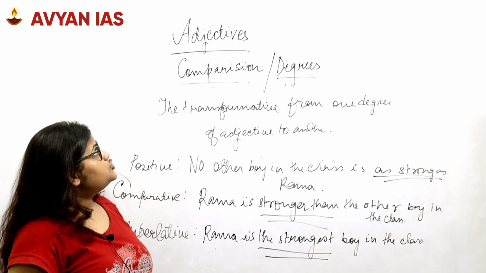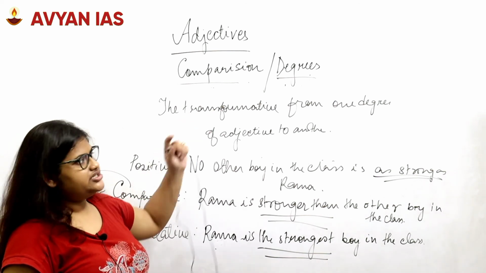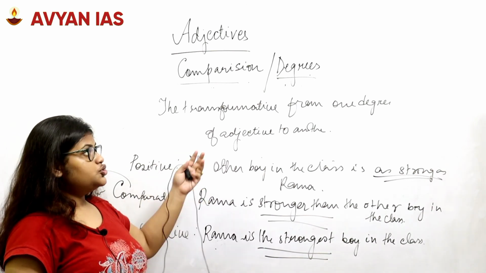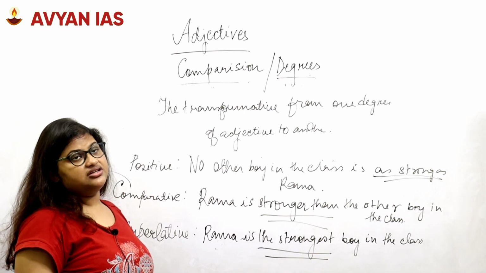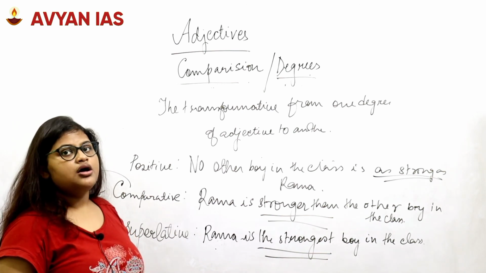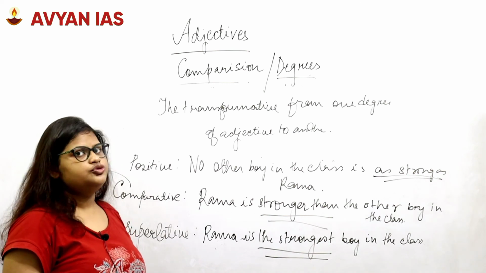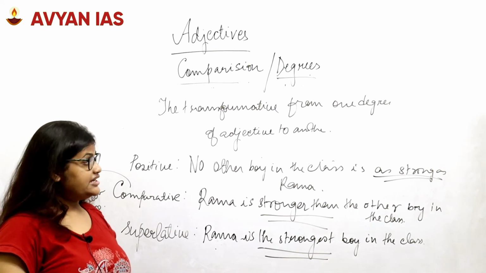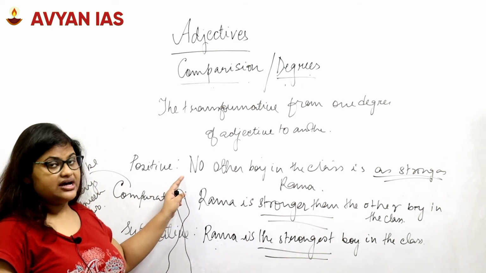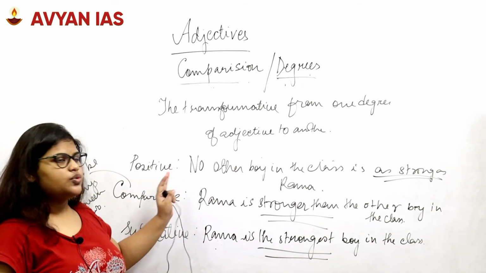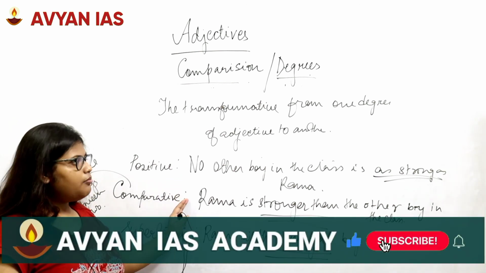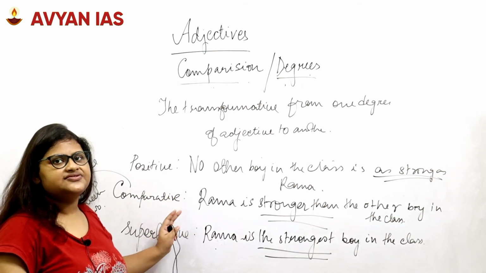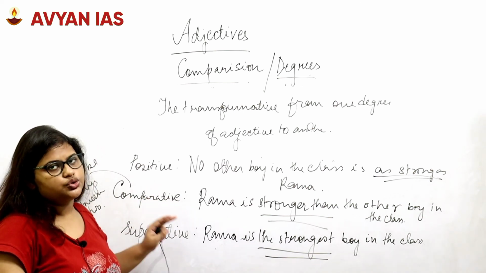And the next part that we talked about in the adjectives was the comparison or the degrees, and then we took up the transformation of one degree of adjective to another. The 3 degrees of adjectives, as we know them, are the positive, comparative and the superlative. However, when we are trying to transform one degree to another, if a sentence is given to us and we are asked to transform it, which is quite often asked, we should be careful that we do not change the meaning of the sentence while transforming it from one to another. The meaning should remain unchanged.